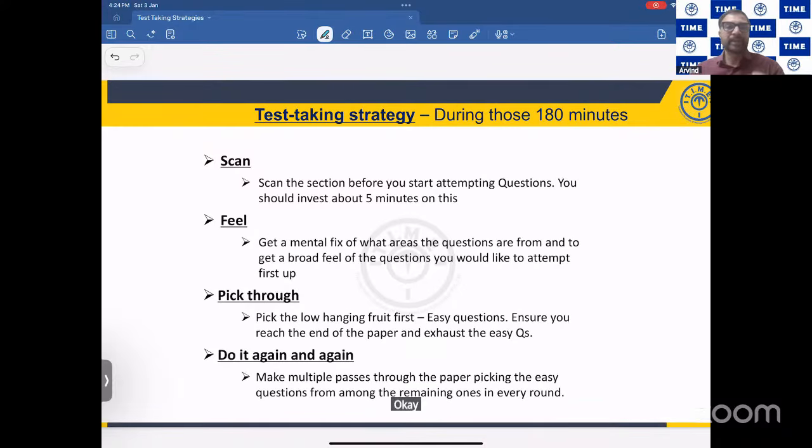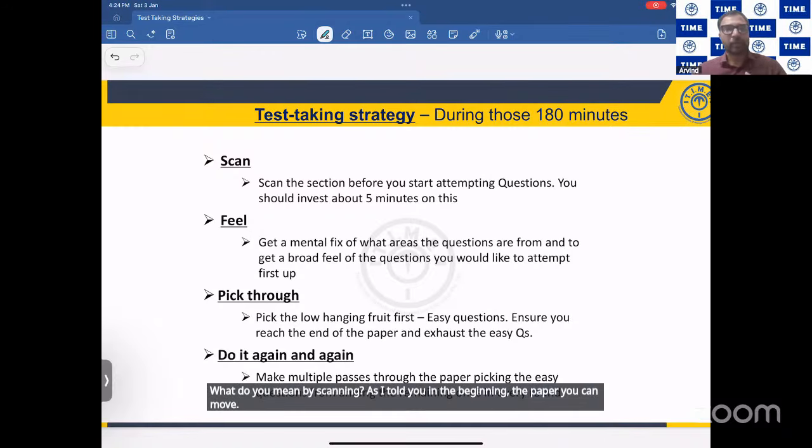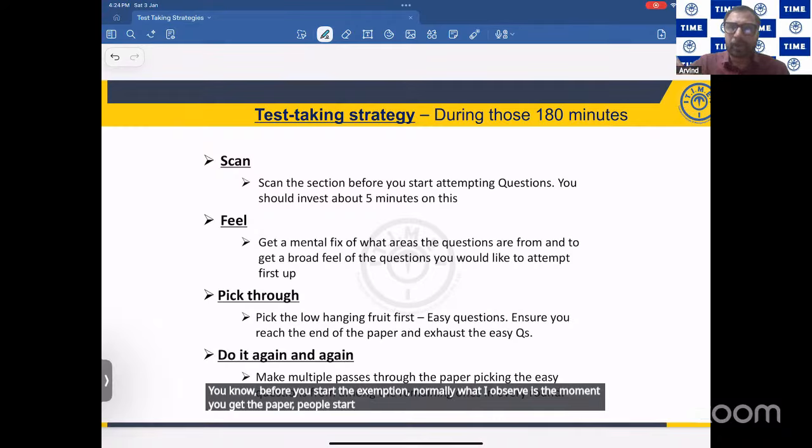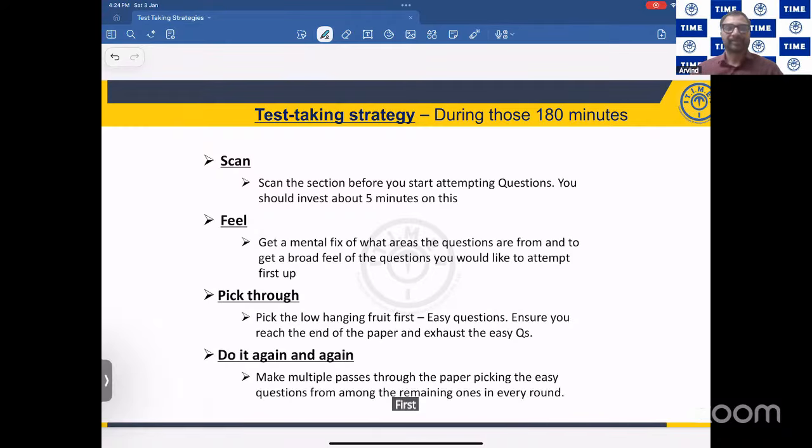Now, first thing is scan. What do you mean by scanning? As I told you in the beginning, in the paper you can move up and down, right? You can go back and forth, right? Now, before you start the examination, normally what I observe is the moment you get the paper, people start solving the paper. First question.